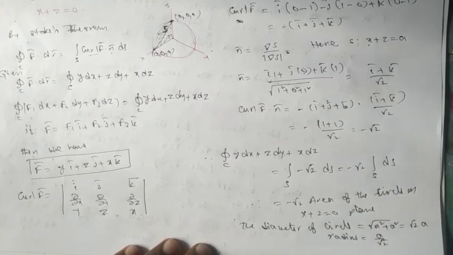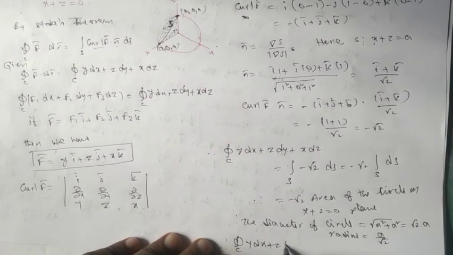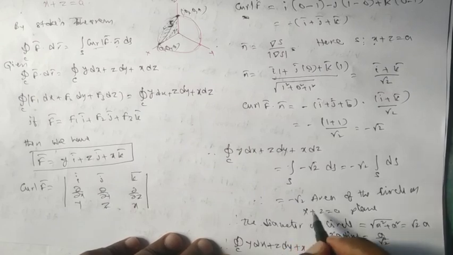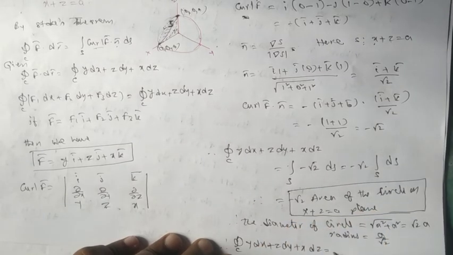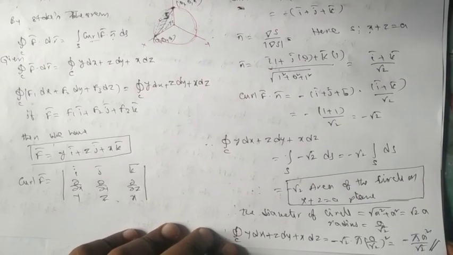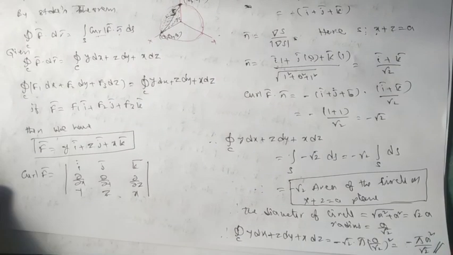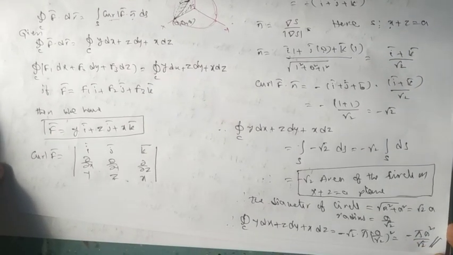Therefore, integral over c y dx plus z dy plus x dz equal to minus root 2 times area of the circle, which is pi times r square, a by root 2 whole square. So simplifying, we will definitely get minus pi a square by root 2. So this is our value. I think it is understood well. In this way we can evaluate the line integration with the help of Stokes theorem by converting into surface integration. Thank you.